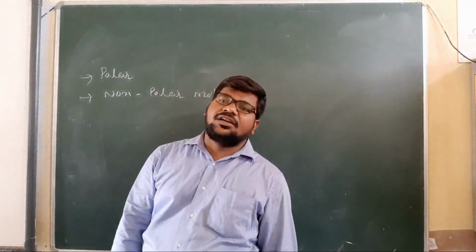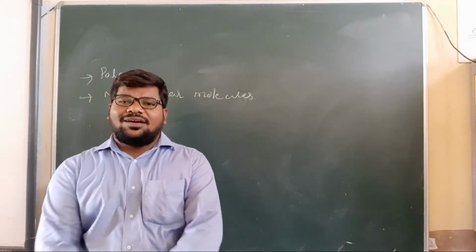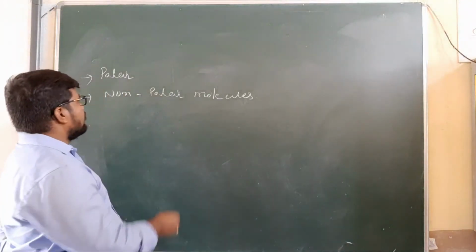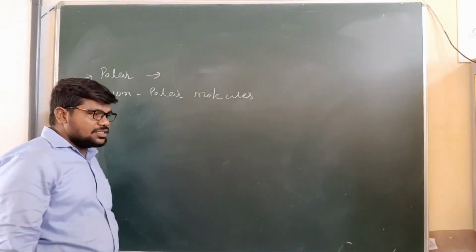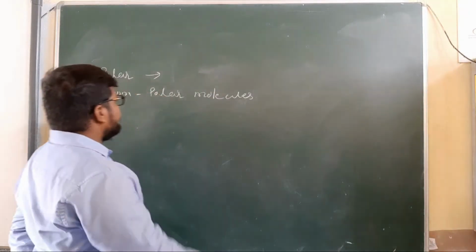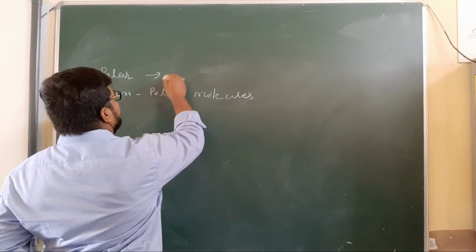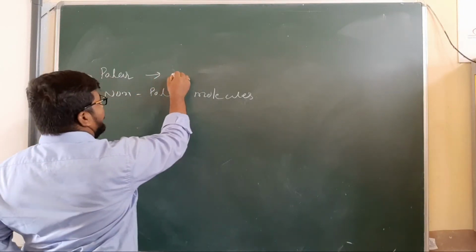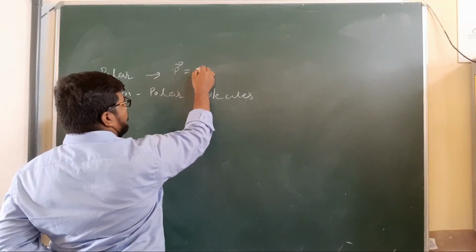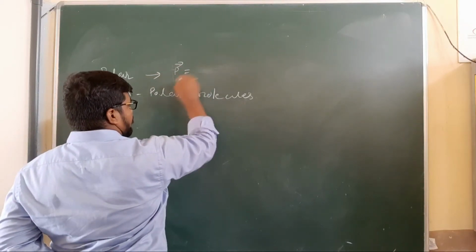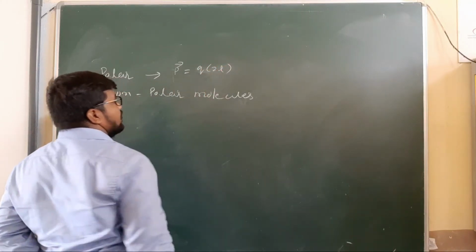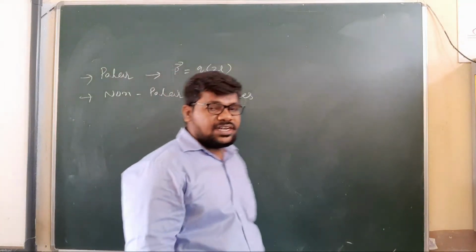Coming to polar or non-polar molecules. Polar molecules have a permanent dielectric moment. The dielectric moment, or dipole moment, is denoted P bar. So P bar is equal to what? The product of charge and separation distance.